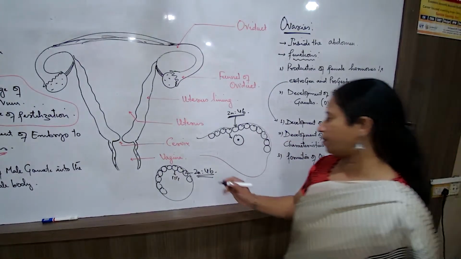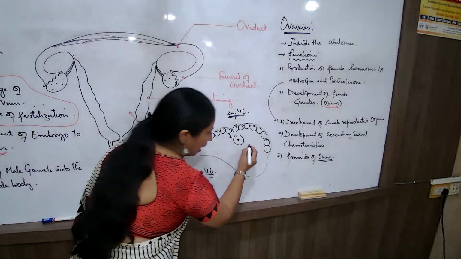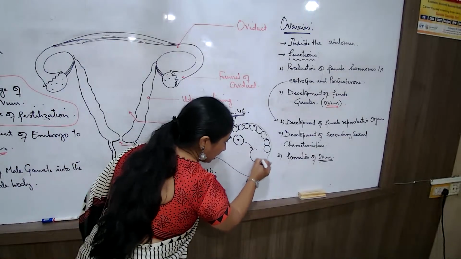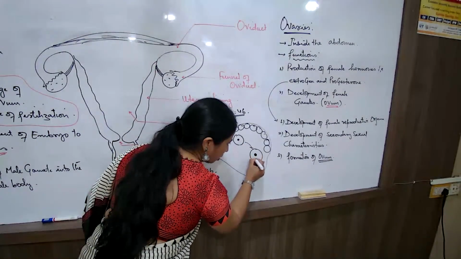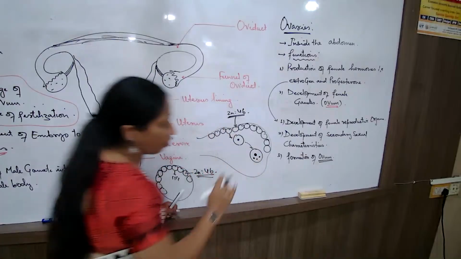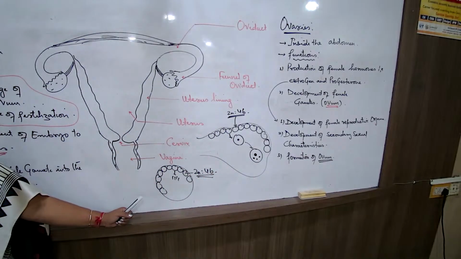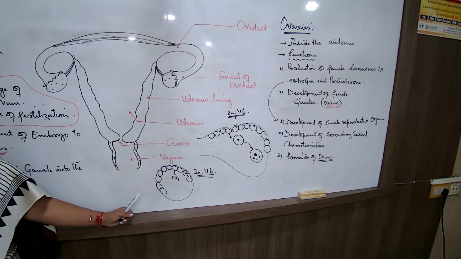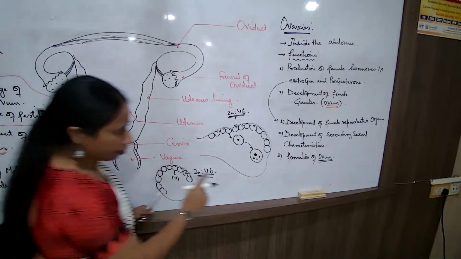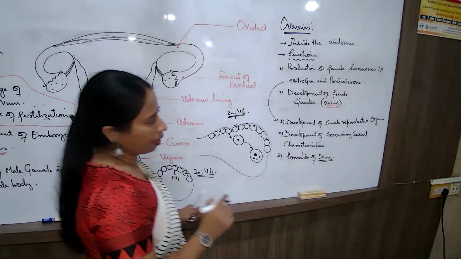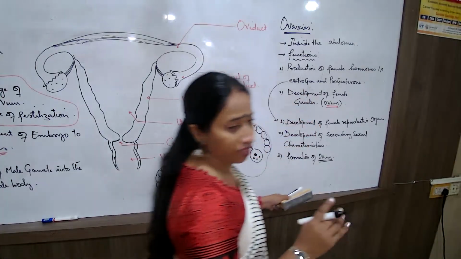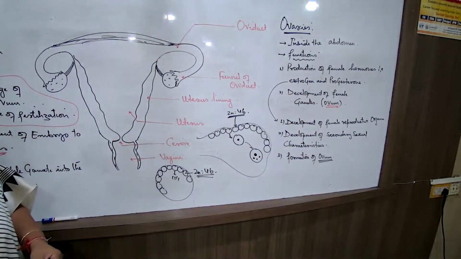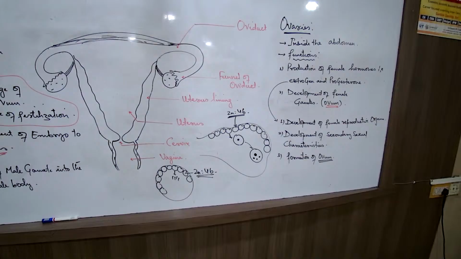So this one cell undergoes gamete formation, resulting in the formation of 4 cells. Meiosis, one cell will give rise to 4 cells. Yes, here also 4 cells. But out of the 4 cells, again there is a difference to understand. Again, one more difference to understand. What is the other difference?